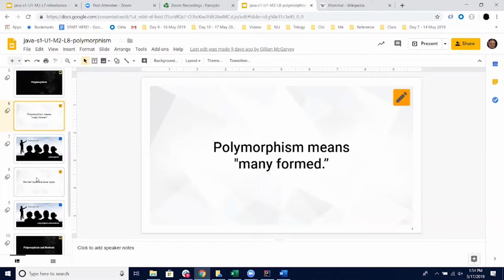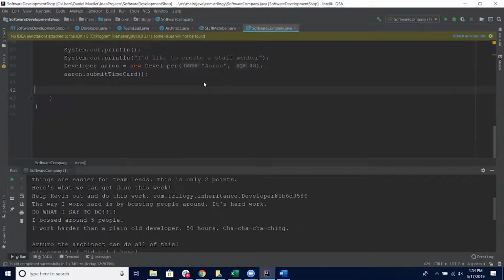All right, so how about architect and developer? If we treat an architect like a developer, then we can't do the architect things to the developer. If I go into the code and declare another developer, that developer is Medina.